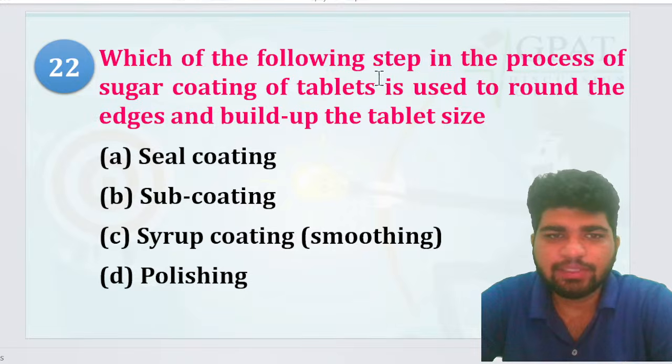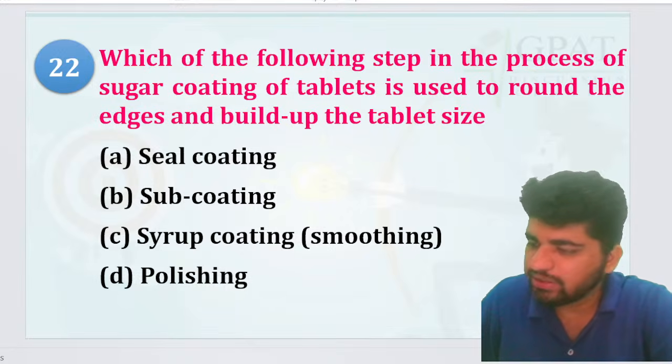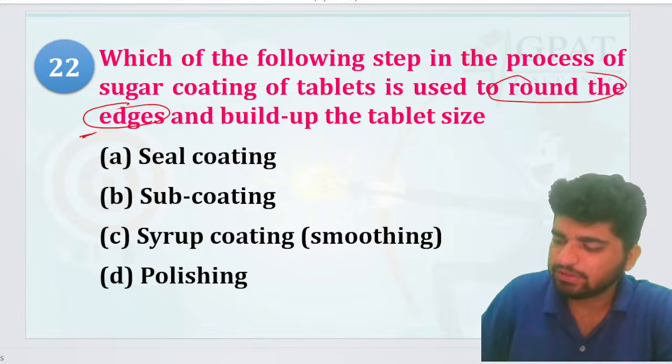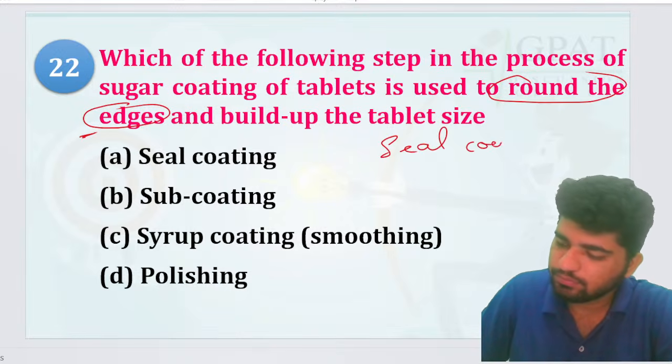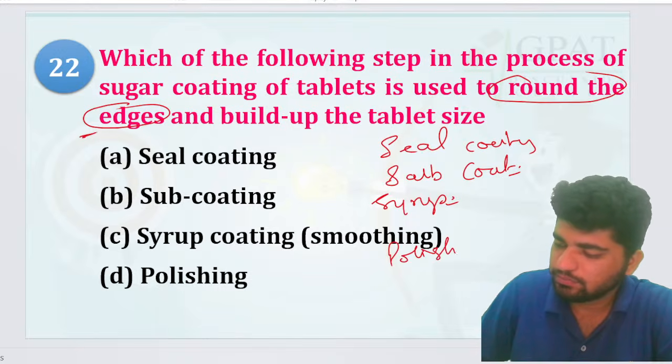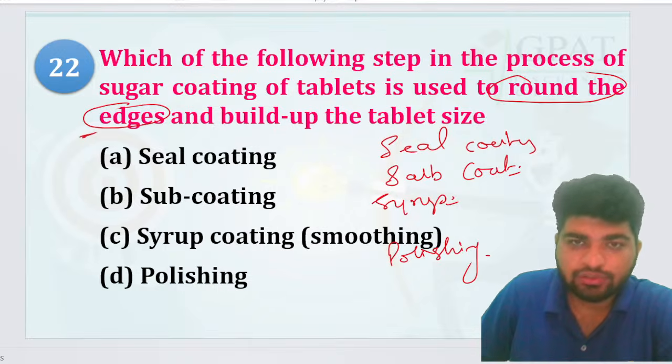Now, which of the following steps in the process of sugar coating is used to round the edges and build up the tablet size? Okay, round the edges, guys. Seal coating, subcoating, then syrup, then polishing, right? This is going to be the steps.